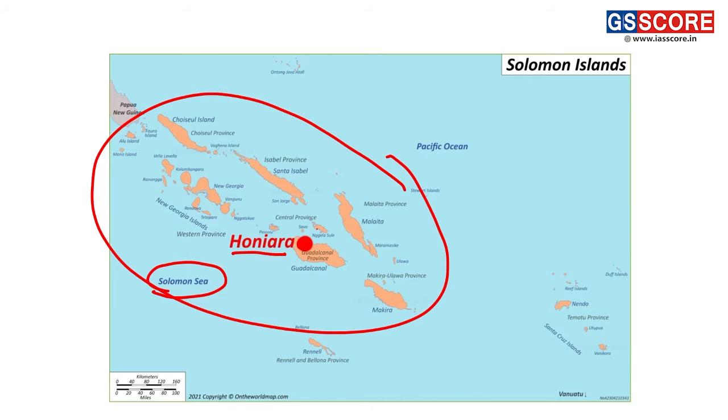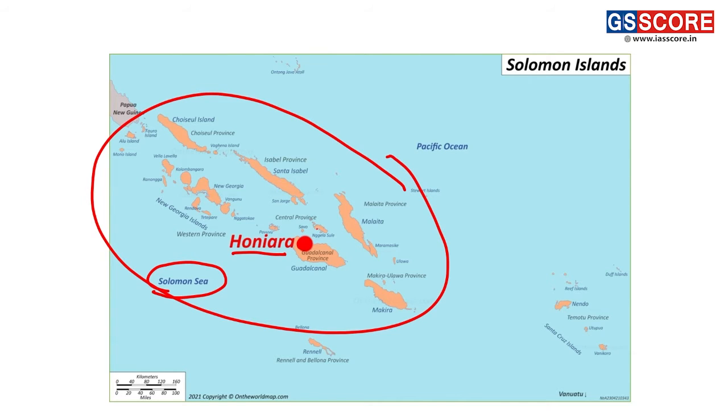This region was in the news because there was a framework agreement between China and the Solomon Islands, based on security cooperation, and these documents were leaked.